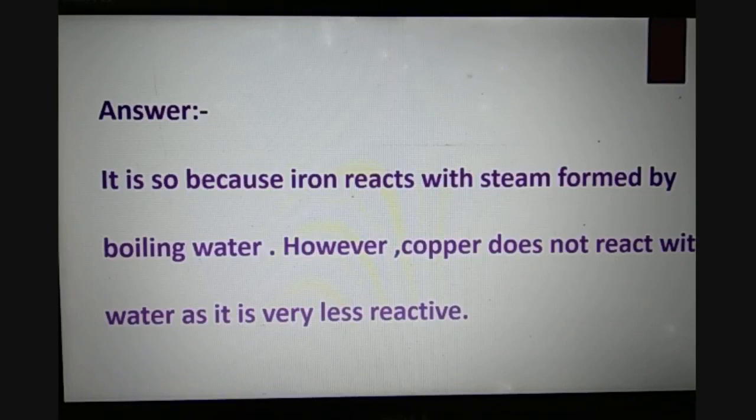So with this, we have ended the lecture, and we have done all the NCERT exercise questions today. This is your homework for today, that you have to complete all the NCERT exercise solutions in your fair notebook. I'll see you in the next lecture with one of the assignments.